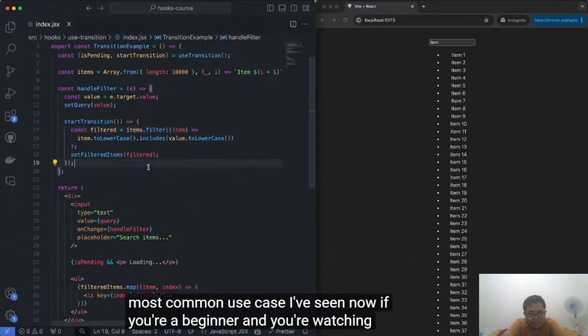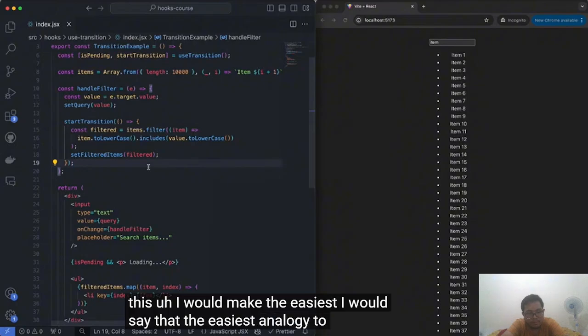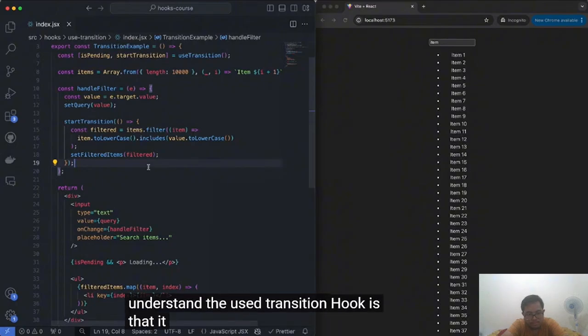Now, if you're a beginner and you're watching this, I would say that the easiest analogy to understand the useTransition hook is that it allows you to